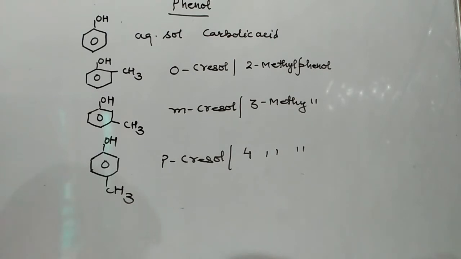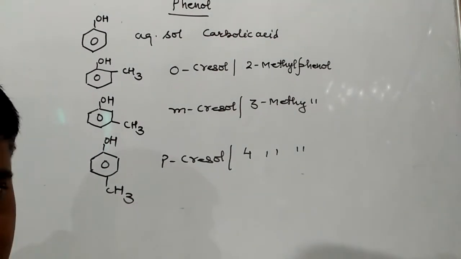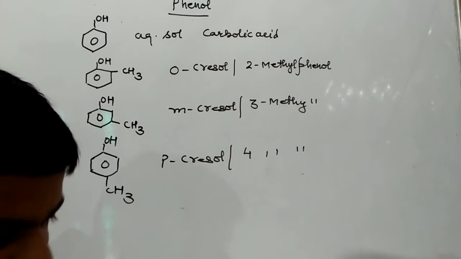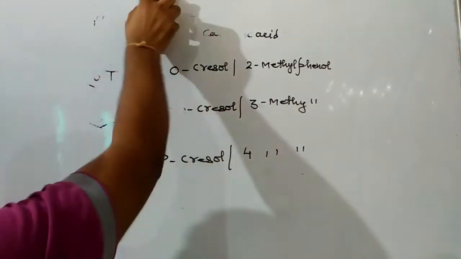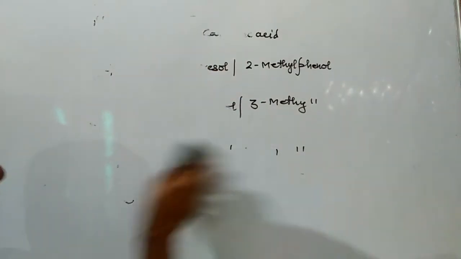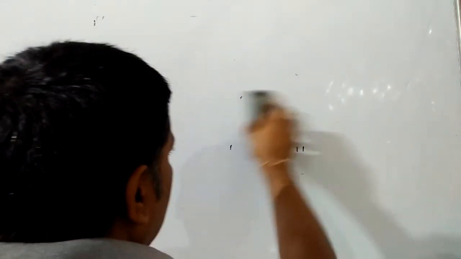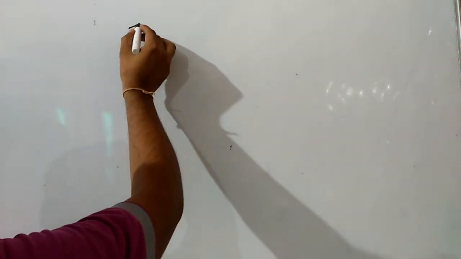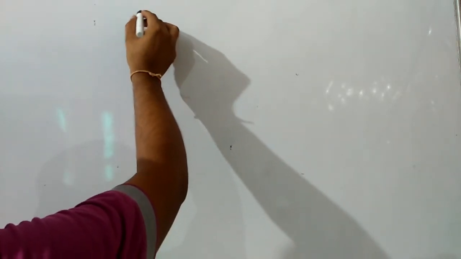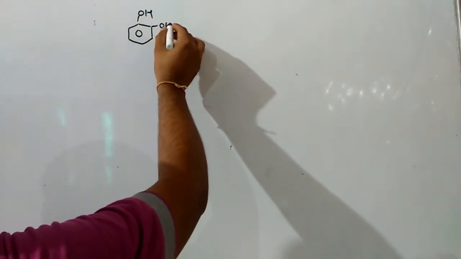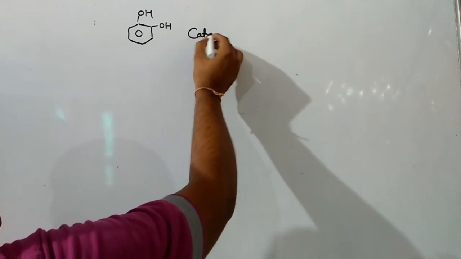Next case we are going to discuss is the hydroxy derivative of phenol, and those are very important ones. Among hydroxy derivatives of phenol, the first one is where two OH groups are present adjacent to each other. Then the common name of this compound will be catechol,